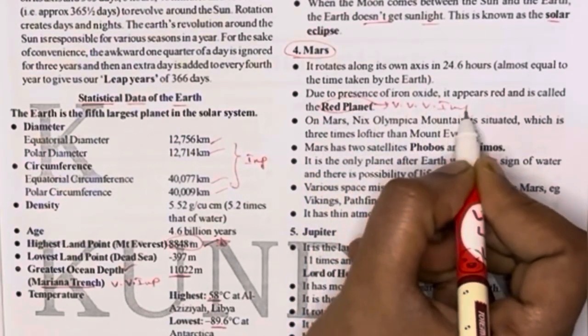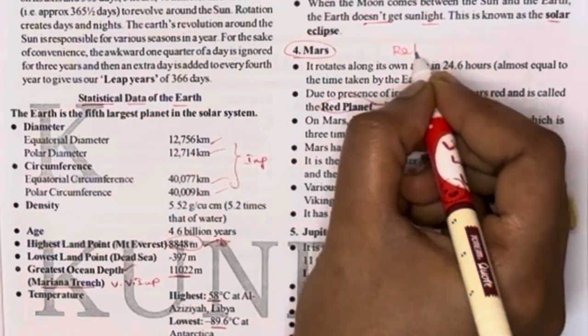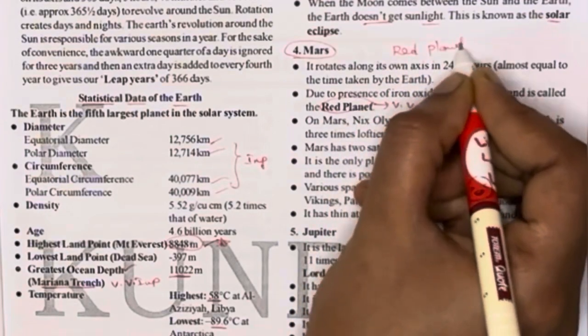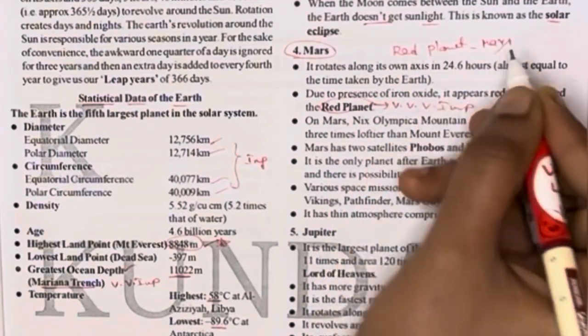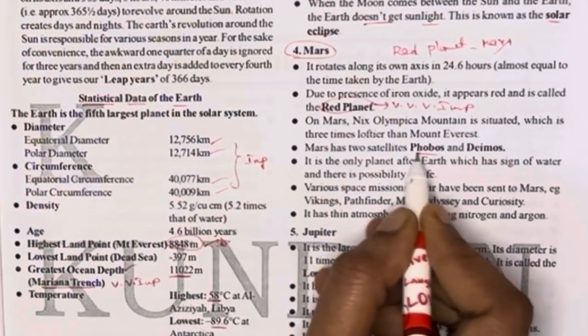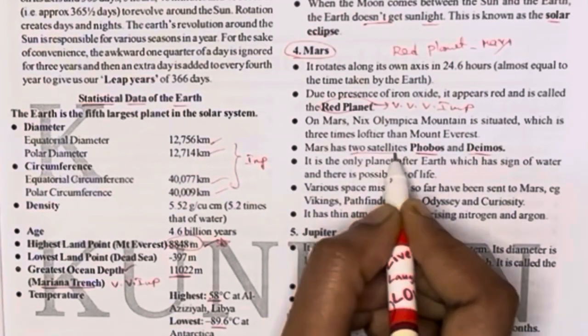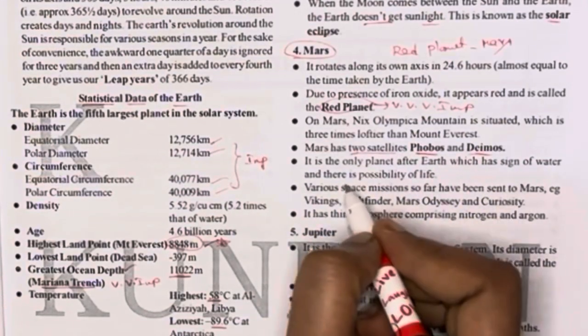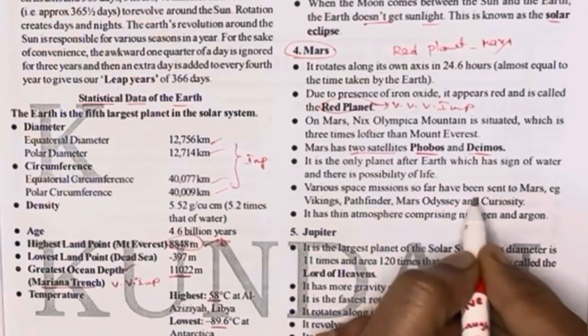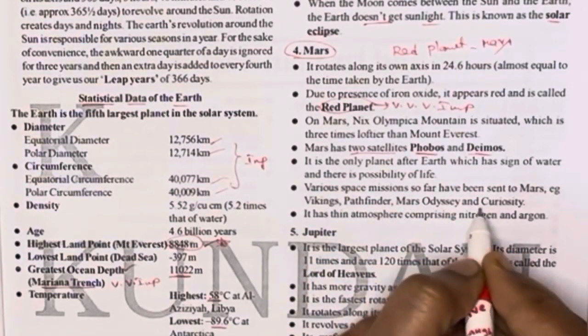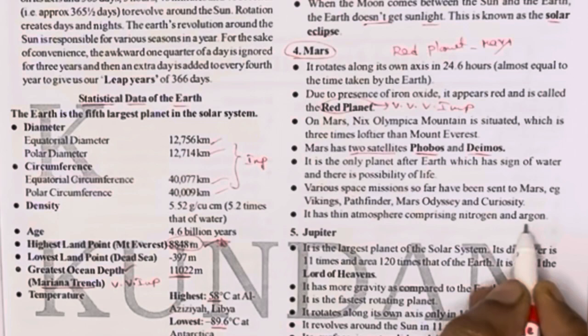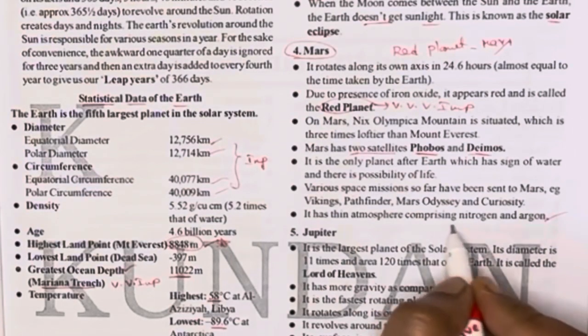It is very important for all exams. The red planet is also known as Mars. It has two satellites, named Phobos and Deimos, and it is the only planet next to Earth with an atmosphere comprising nitrogen and argon.